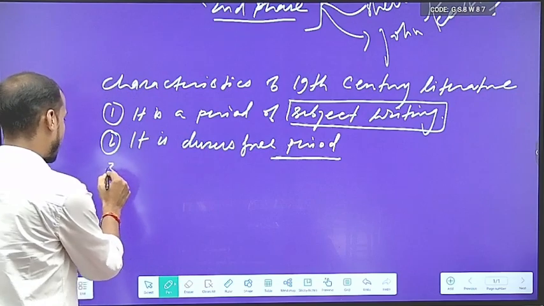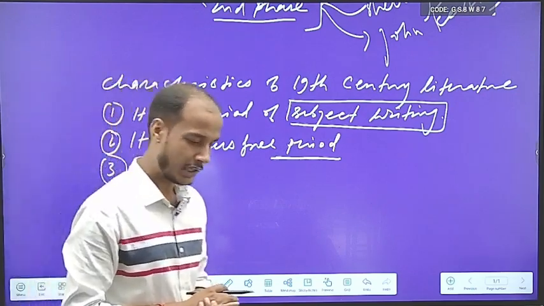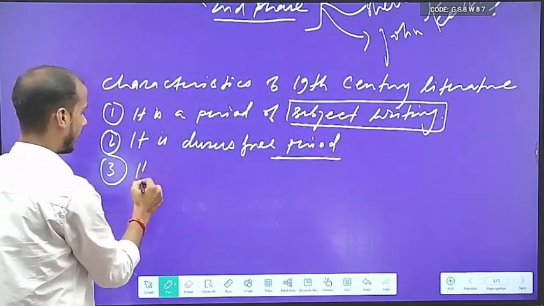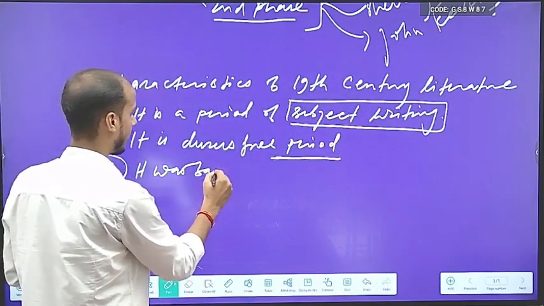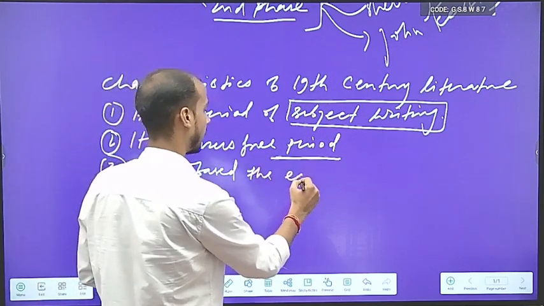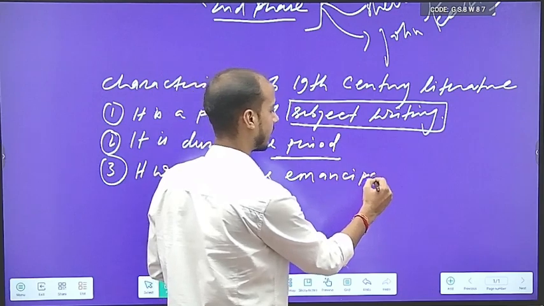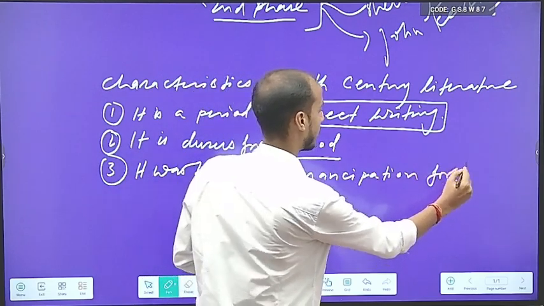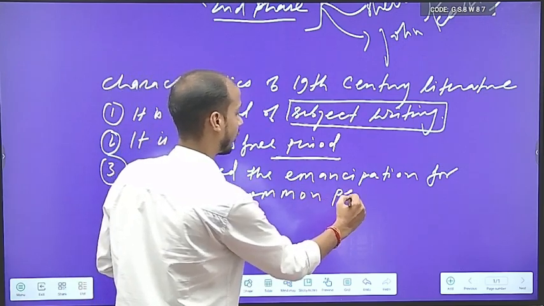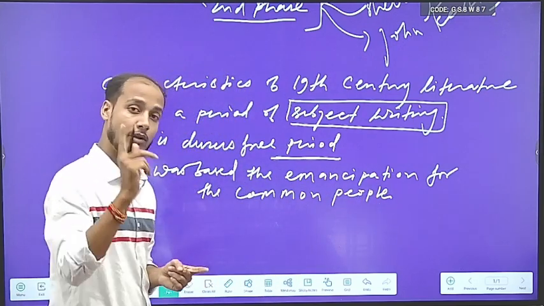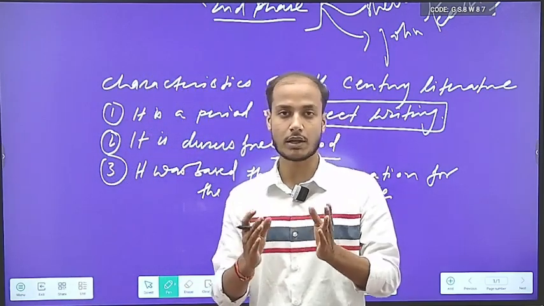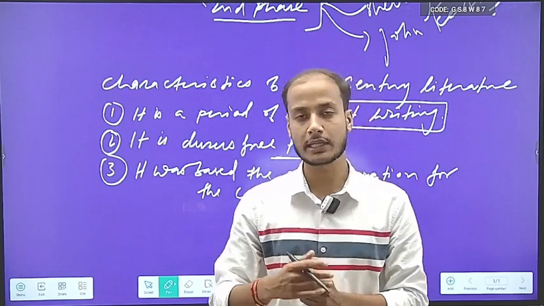Second characteristic that you should remember about the 19th century literature is, it was based on the emancipation for the common people. Very important. This feature was also not there in the 18th century literature. 19th century literature was something where the common people were given rights.